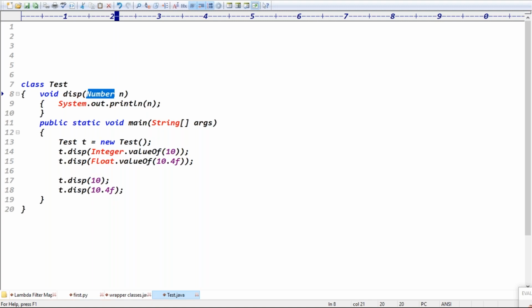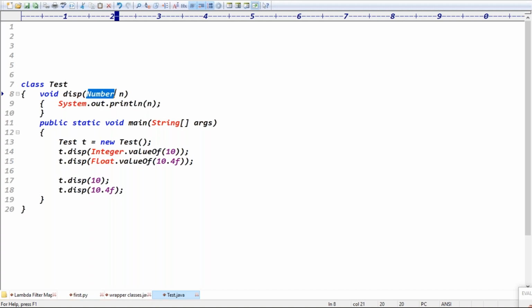But the primitive is automatically converted into object format, right? Guys, is that primitive automatically converted into object format or not? That concept is called what? Autoboxing, right? Exactly. Even 10.4F we are passing. We are passing the float value, but it can take the Float number, the Float object.